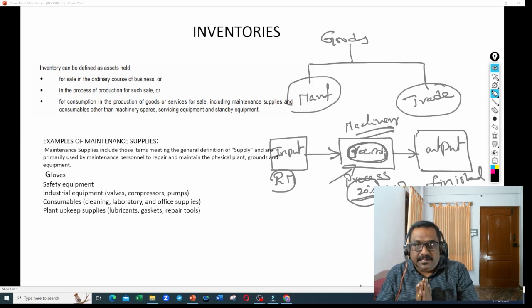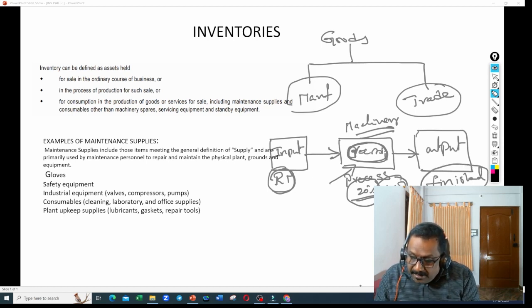By end of the month, by month end close, if some part of raw material is left in the machinery without completing the total process, it is called work in progress. So what are the components you can see here? You can see raw materials. You can see work in progress. Work in progress is nothing but the portion of the raw material yet to be completed. Total finishing has to be completed. It's called the work in progress.